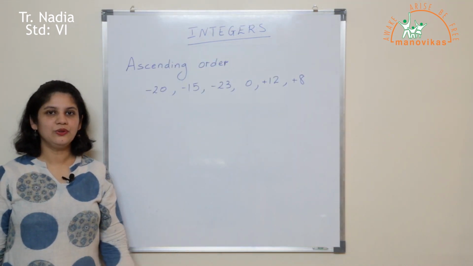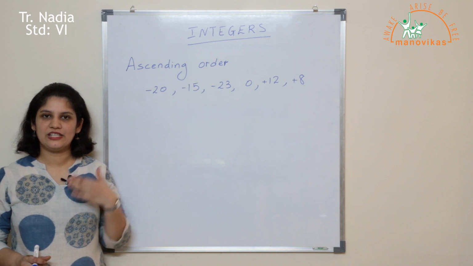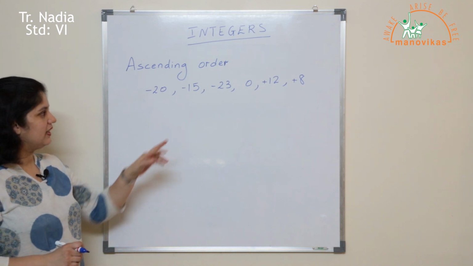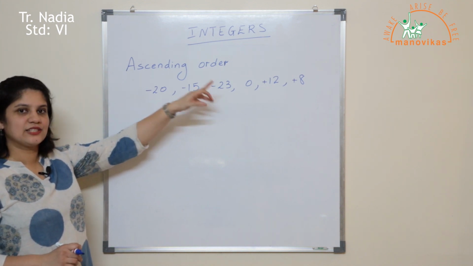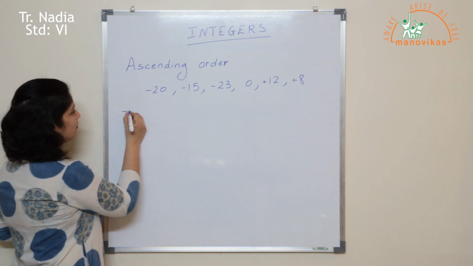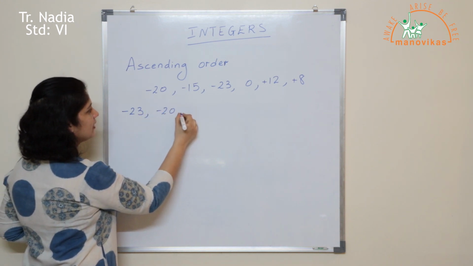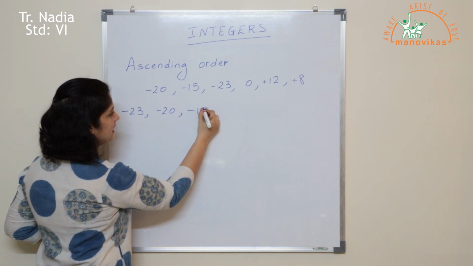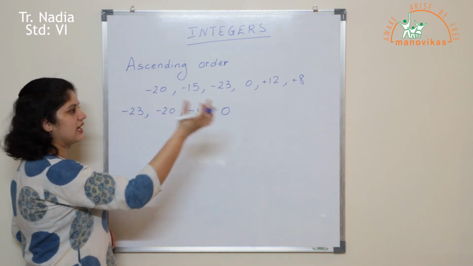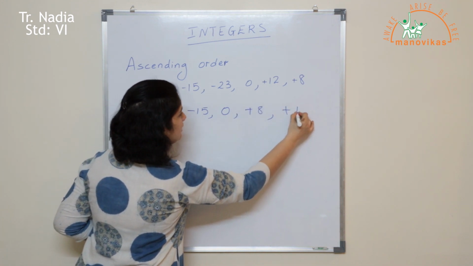Okay, now let us see how to arrange these integers in the ascending order. We know that ascending order means to arrange from small to big. Now out of these integers, which is the smallest integer? It is -23, as it is going to be on the extreme left hand side of my number line. So -23 will come first, followed by -20, then I will have -15, followed by 0, and then as we move towards the other side of the number line, +8 will come first, followed by +12.